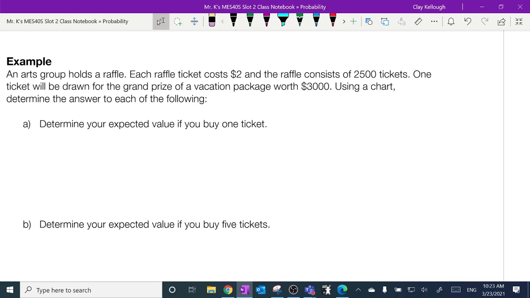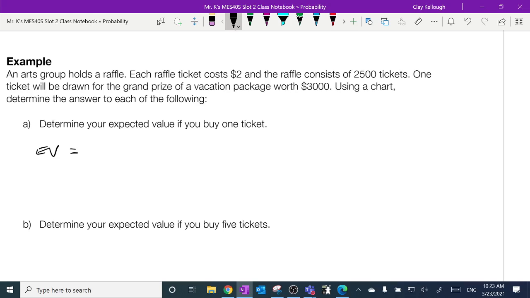So let's see. Now, if the arts group is going to raise money, this number has to turn out negative, right? It has to be an expected value on every ticket of negative so that the profit's going the other way to the people who sold you the ticket. So let's see if that's true.